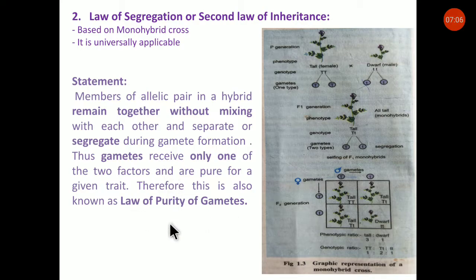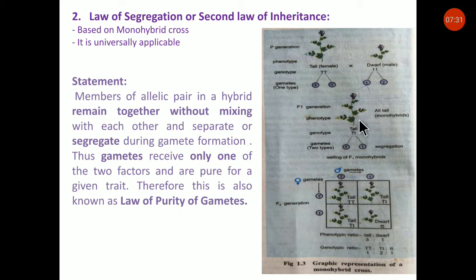The law of segregation also can be explained with the help of a monohybrid cross experiment. Let us see the graphical representation. See, gametes are pure. Hence it is called the law of purity of gametes.